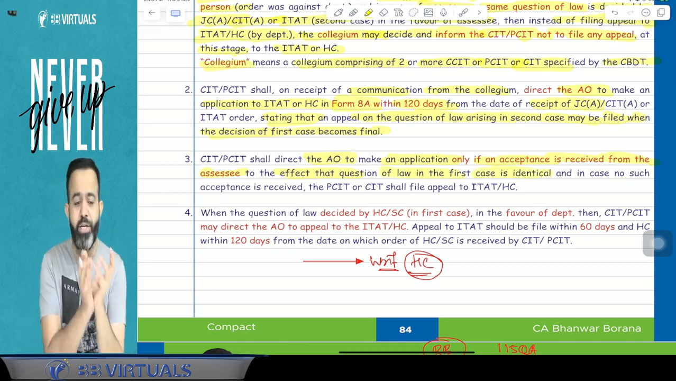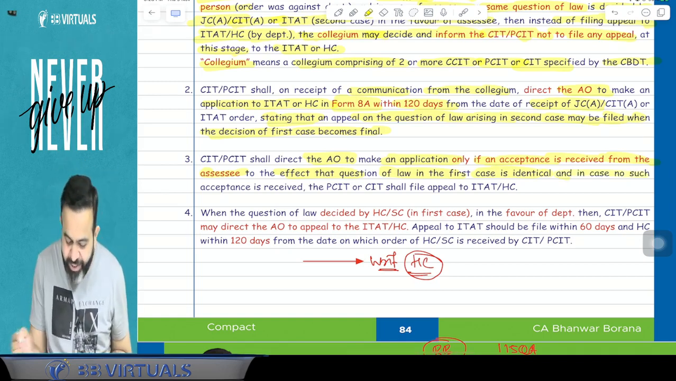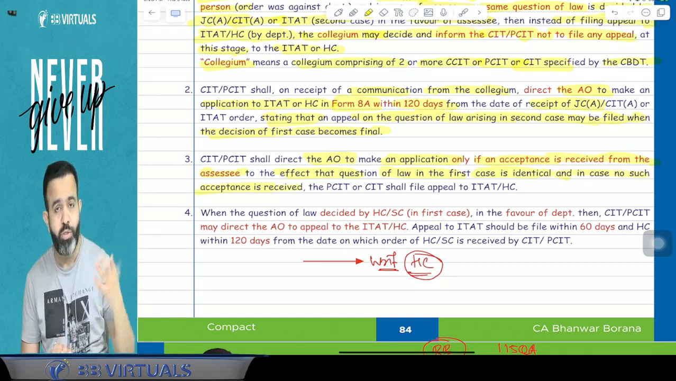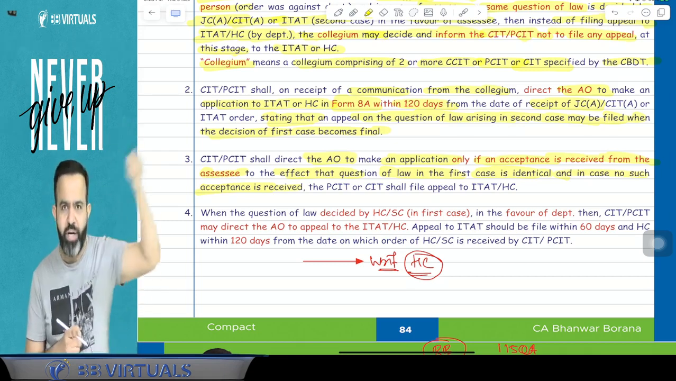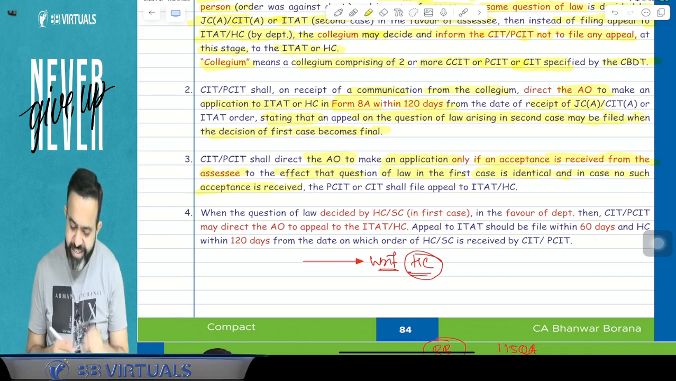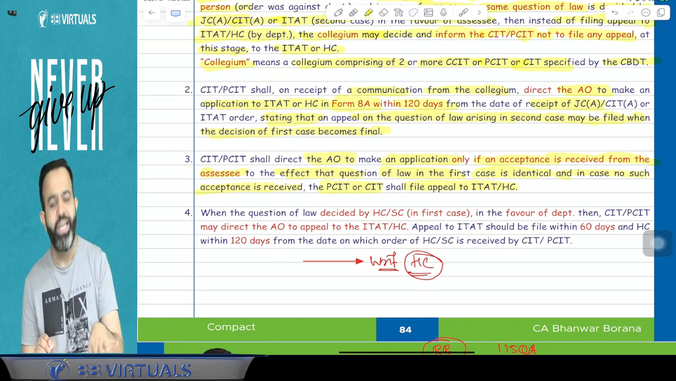Means they will request the assessee. The assessee will say okay, no problem. And in case no such acceptance is received, suppose the assessee says no, I will not allow you to file the appeal later, file the appeal now, I want to fight you now only, then the PCIT, CIT shall file the appeal to the ITAT or High Court now only.